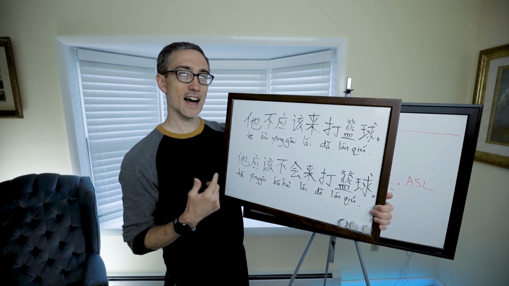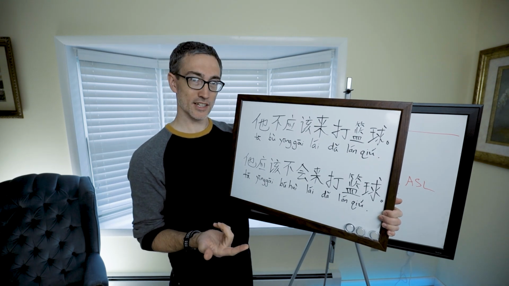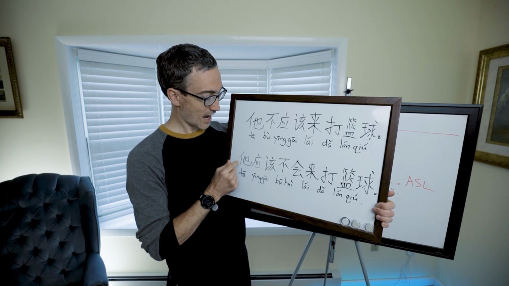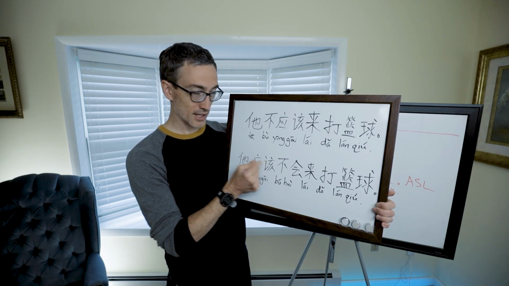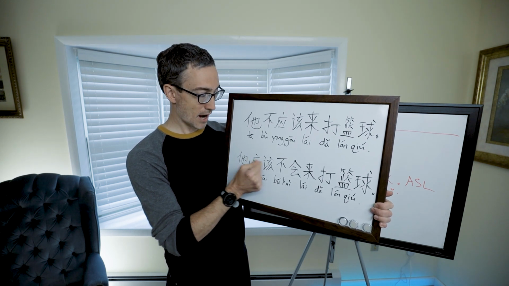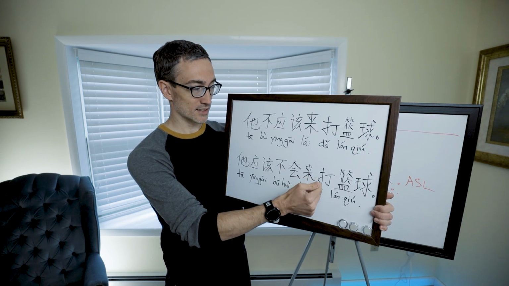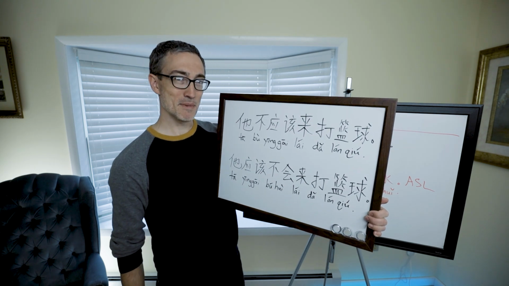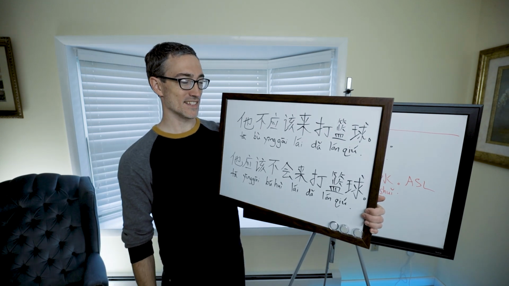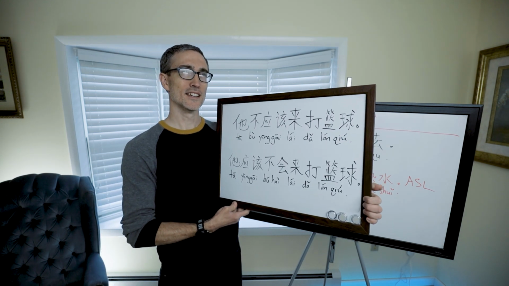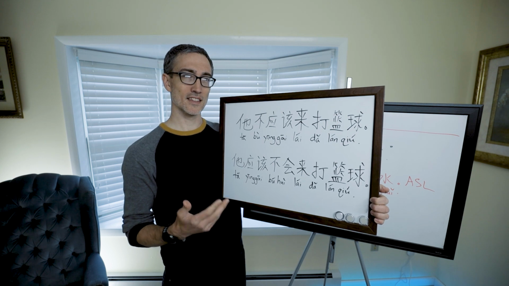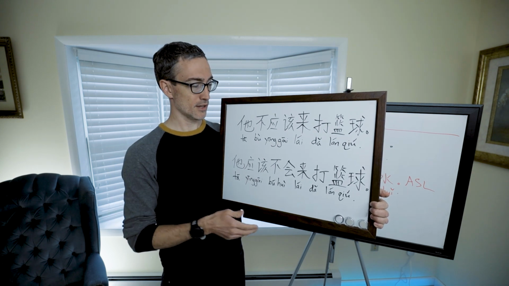If I want to say it's not likely that he's going to come, it'll look like this. 他应该, so probably, 他 probably 不会来, will not come, 打篮球, play basketball. Does that make sense? I hope it makes sense, and you don't have to just memorize it as a formula.